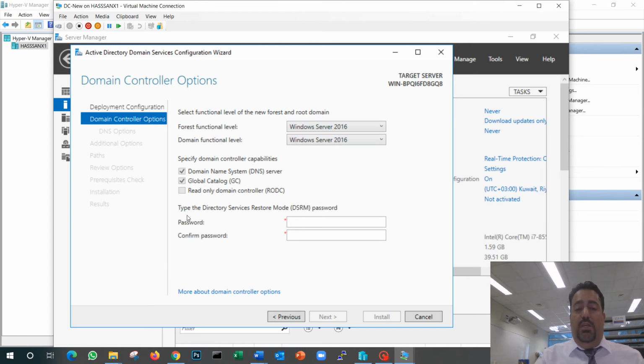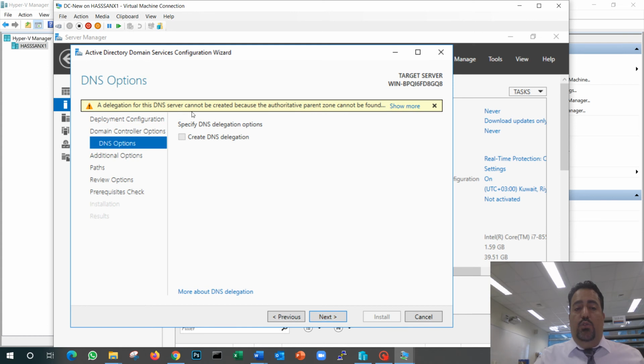Good. The other option here is the directory services restore mode password. This is what you use when your server crashes or something happens to your Active Directory. You need a special password to restore it. Remember, this is not your administrator password. This is just the password for the recovery. Of course, for our example in this class, we're always going to use Password1 with a capital P just to avoid any forgetting. But in real life, you don't do that. You just create a special password and keep it in some safe or some system.